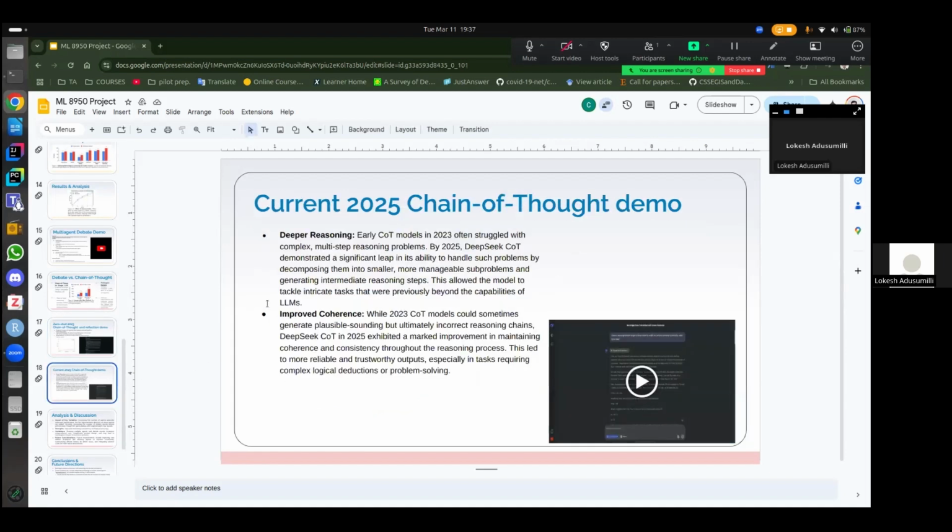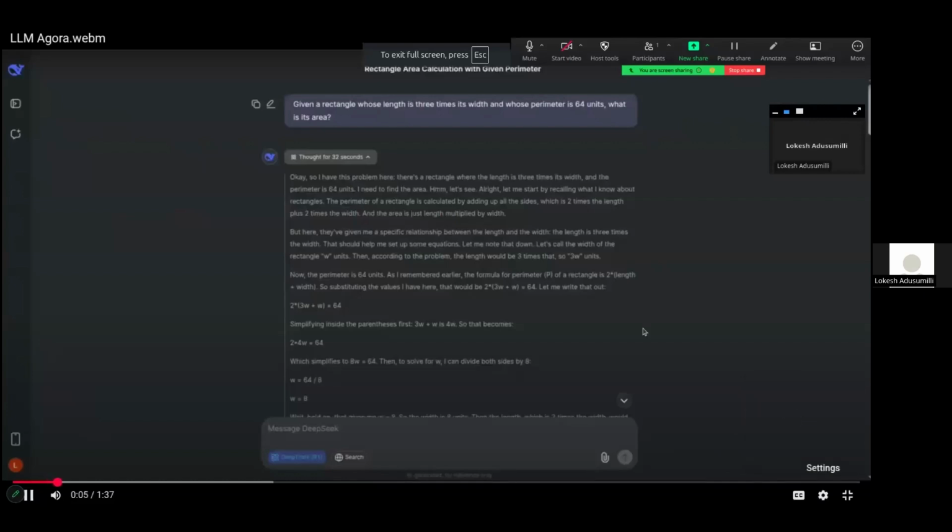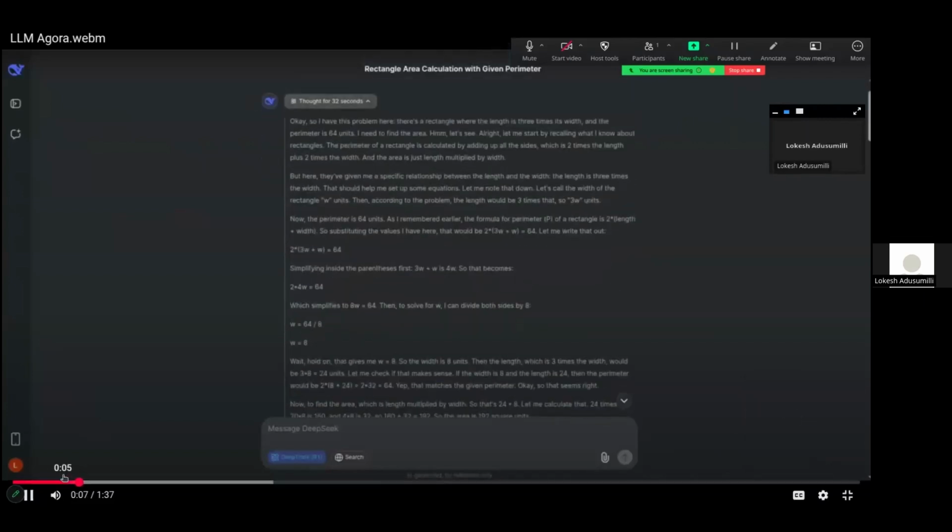Heading over to the next slide, where we compare the 2023 legacy models with the contemporary chain of thought models. As we all know, it's a fast-moving space, and the advances are going at rocket speed. So we'll take a quick look into the demo where we are using the DeepSeek model.